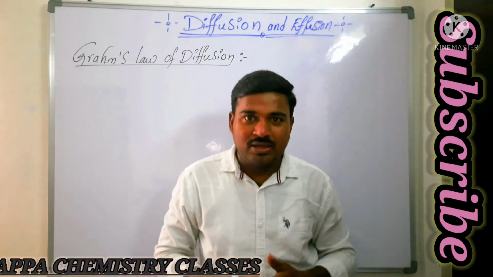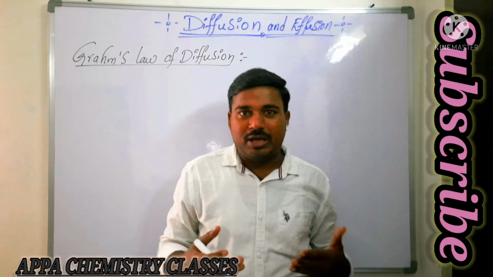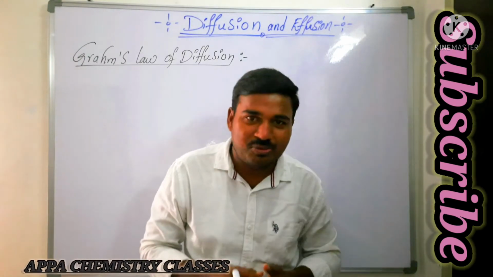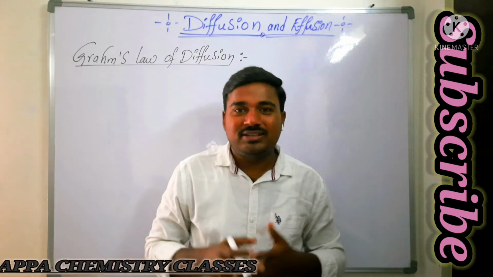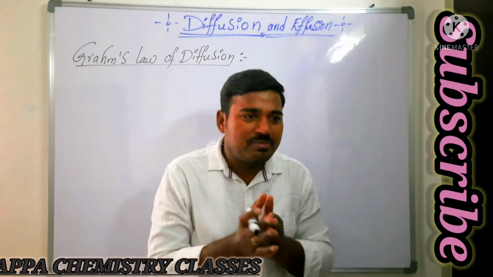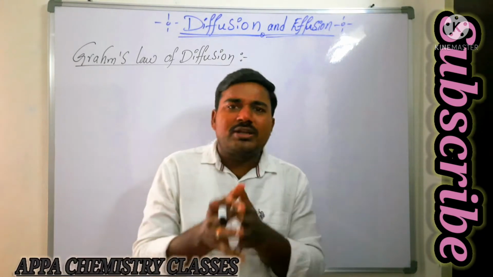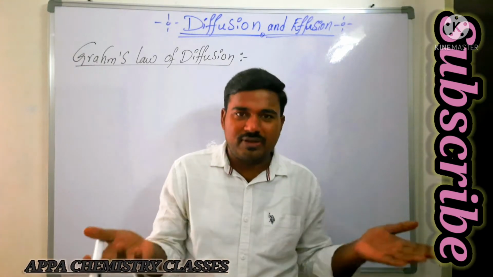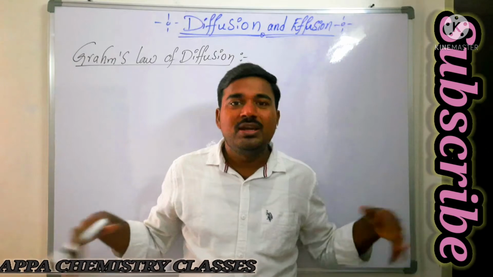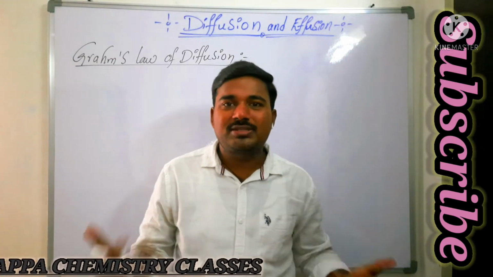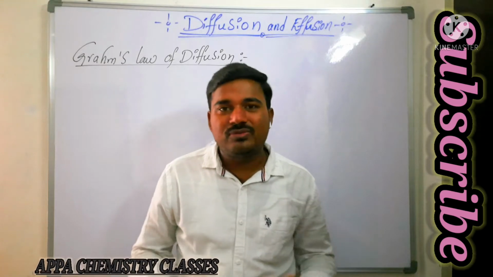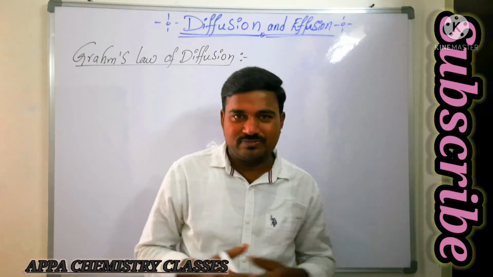We can say in another manner, diffusion is nothing but a spontaneous intermixing of two or more gases at constant temperature and pressure. At room temperature, at normal conditions of temperature and pressure, spontaneously without any effect of external factors, it will mix with the other gases. That spontaneous intermixing of two or more gases is said to be diffusion.